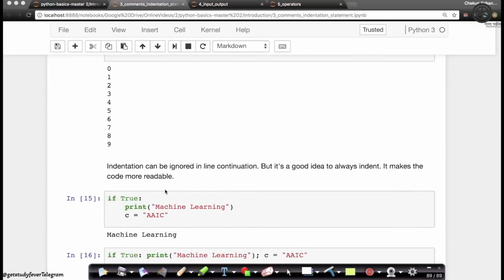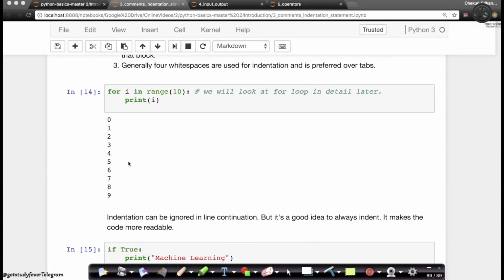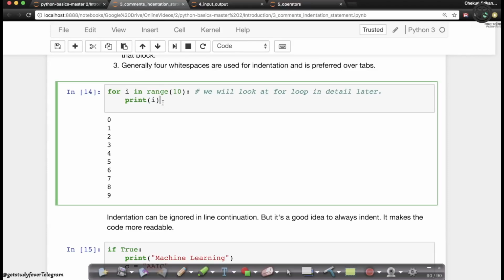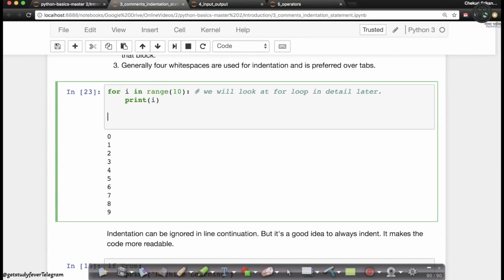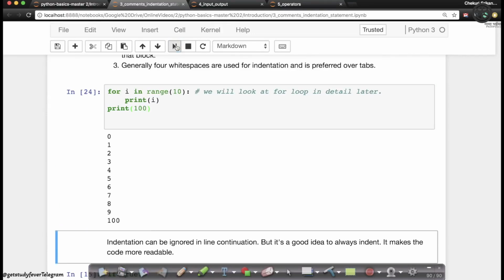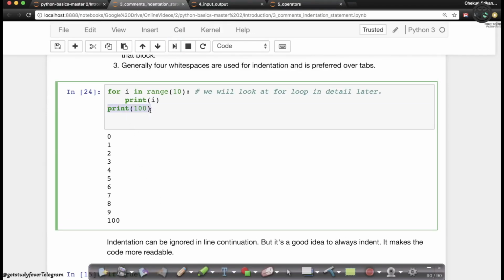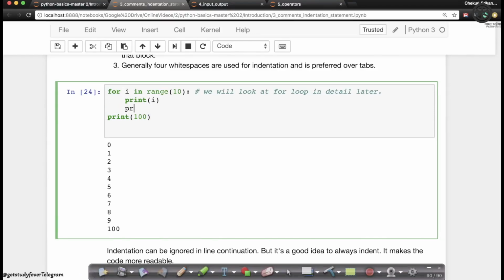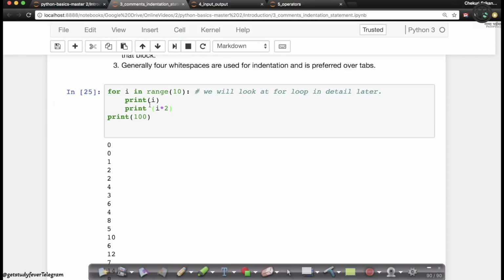So for example, if you look at code like this, let me just edit it to make it interesting. I just said print i in range. Now if I go back here and say print 100, right? This print 100 is not part of my for loop because it's at the indentation level of the for. If I change this to print i multiplied by 2, I get print i and print i times 2, so 0, 0, 1, 2, 2, 4, 3, 6.